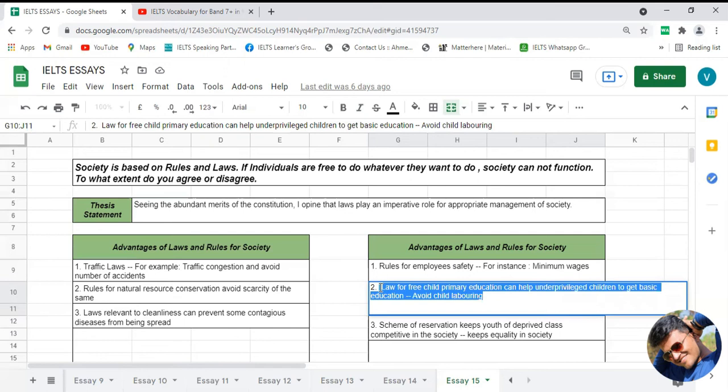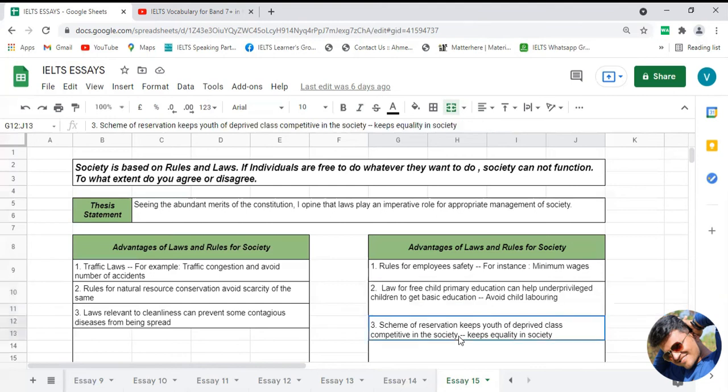Like, in the longer run, it will become beneficial for the overall growth of the world, right? And just because of that reason, these rules relevant to child education, free child education, and all those things will definitely be beneficial for society. And just because of that reason, you can include that point also in your body paragraph number two.